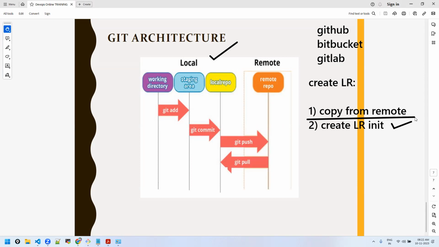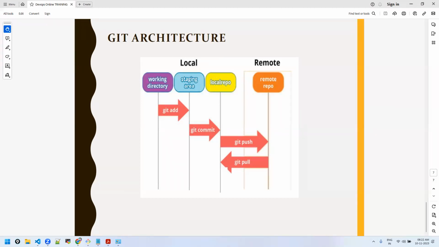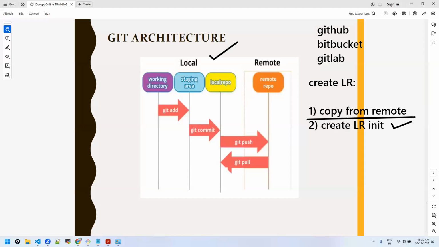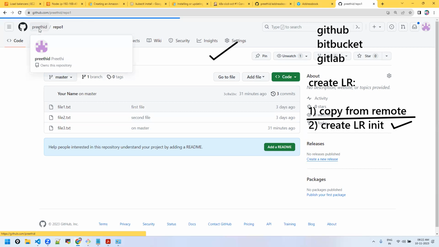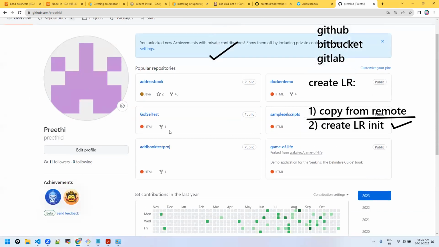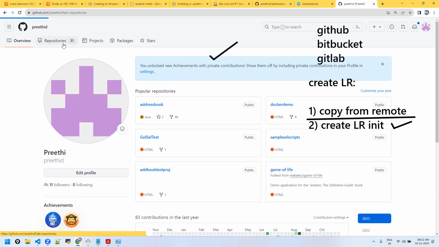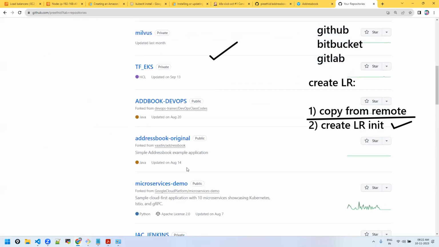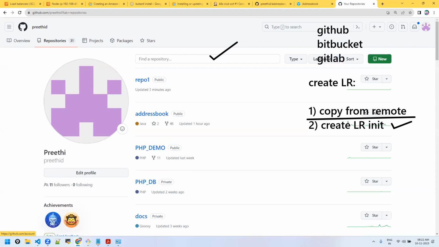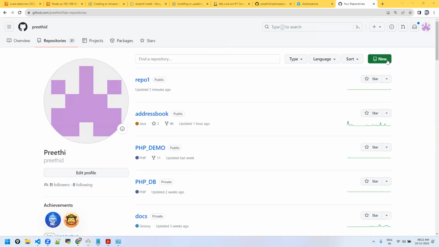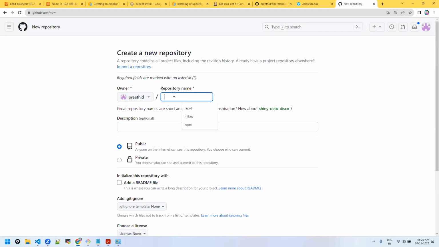Now, shall we take up the first use case? Let's say there's already a repository. We joined the team today, so we just want to have a copy of it and create a local one. Let's use some other repository. Let me pick up some dummy repository available for our testing. Or else I'll just create one repository with some dummy files.